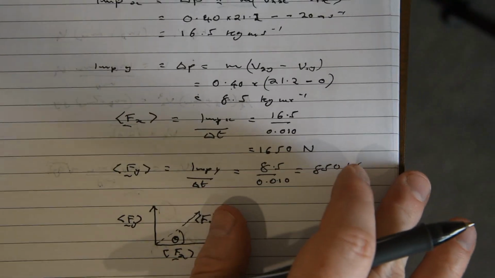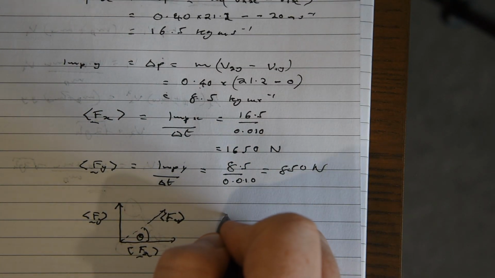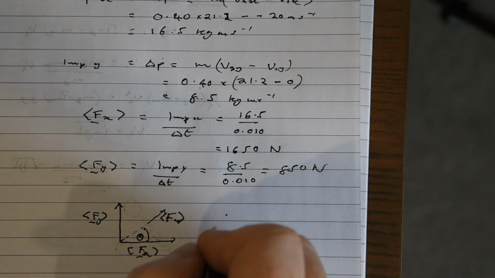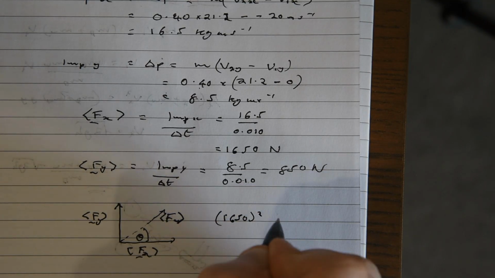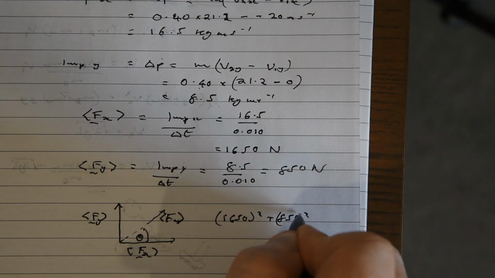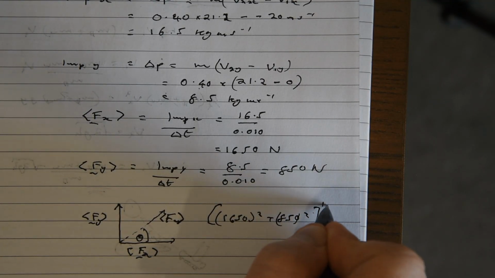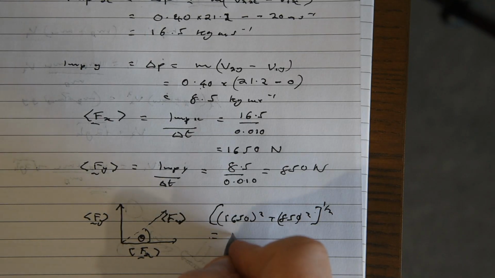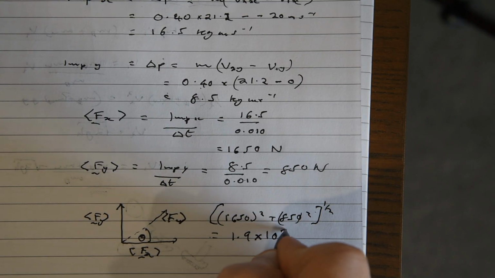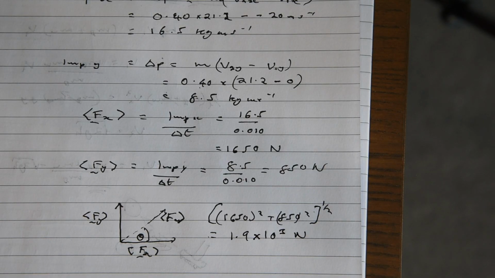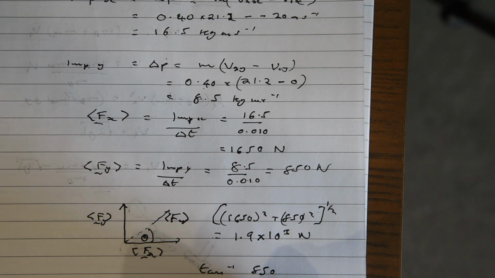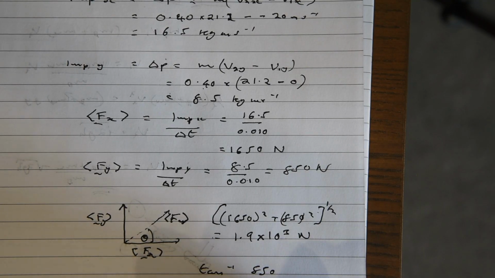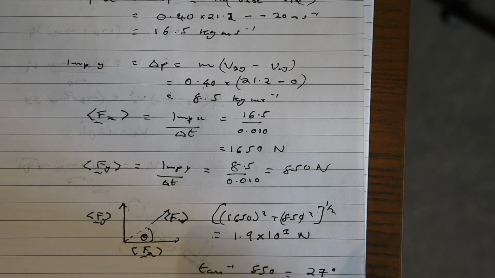So the average force is equal to the square root of the sum of the squares of our x and y average forces. So 1650 squared plus 850 squared, square rooted. That equals 1.9 times 10 to the 3 newtons, which is rather nice. And then if we find the angle, we're just looking for the arctan of 850 over 1650, which equals 27 degrees.